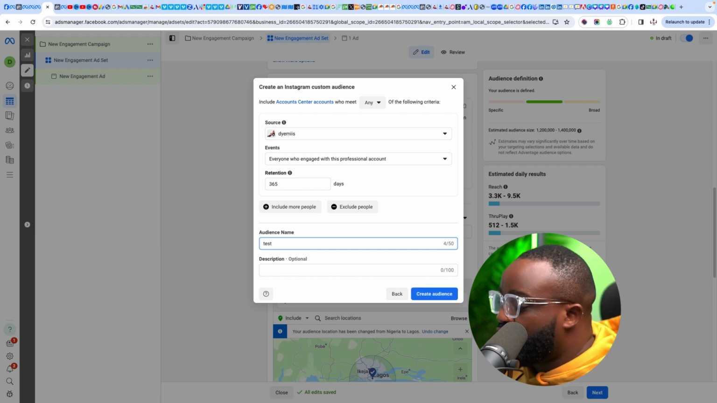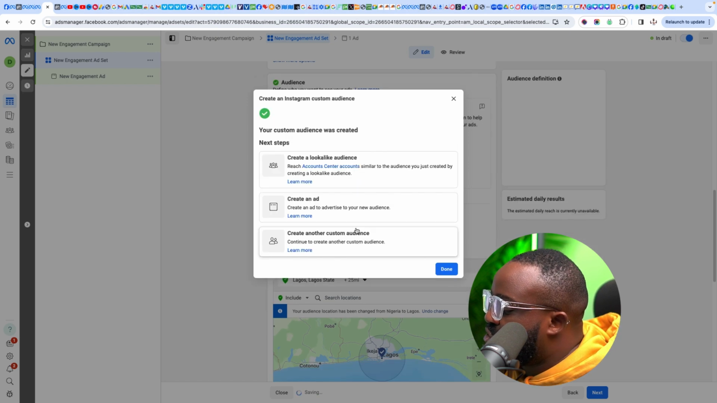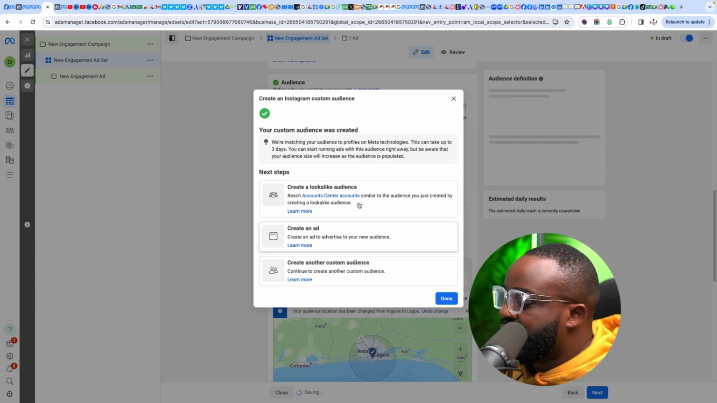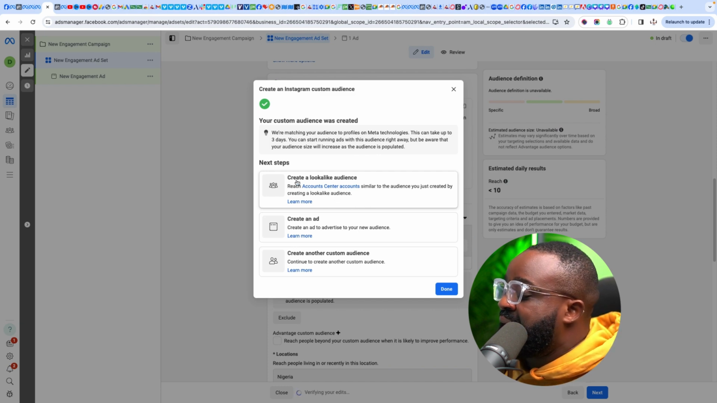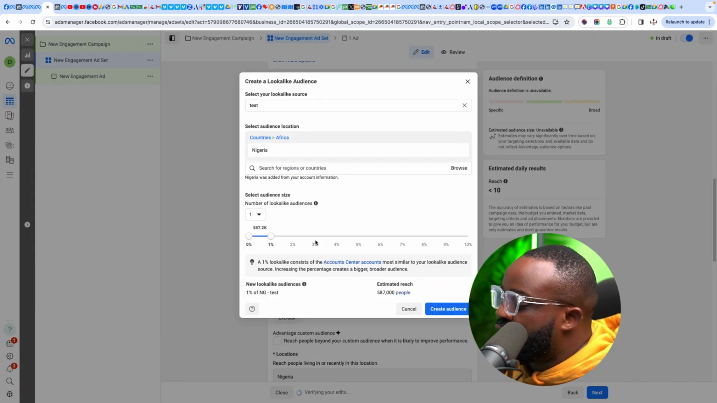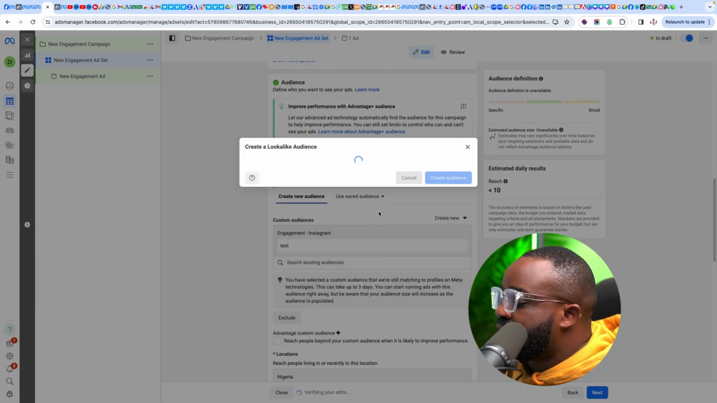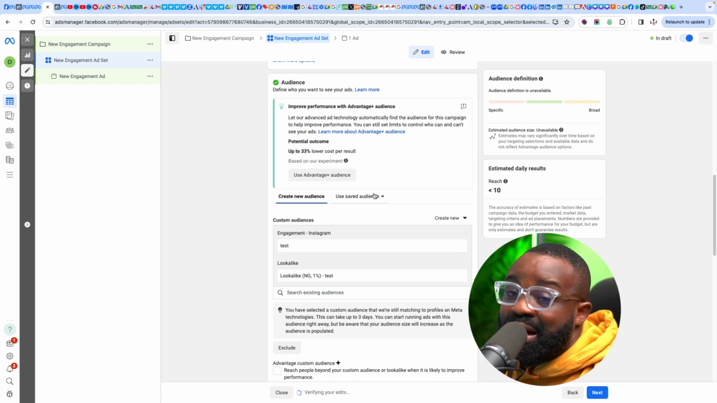So I put in the audience name, I just put in something, and then I create the audience. It's very simple. Immediately after I create the audience, this page will pop up, and I can easily create the lookalike also. You can see it here, create a lookalike audience. I click that, create my lookalike audience, create audience, and I'm done.